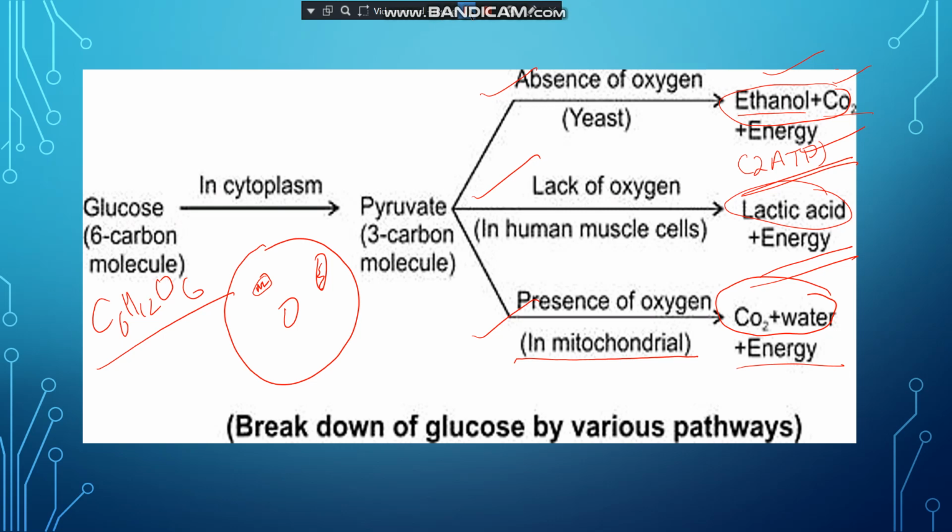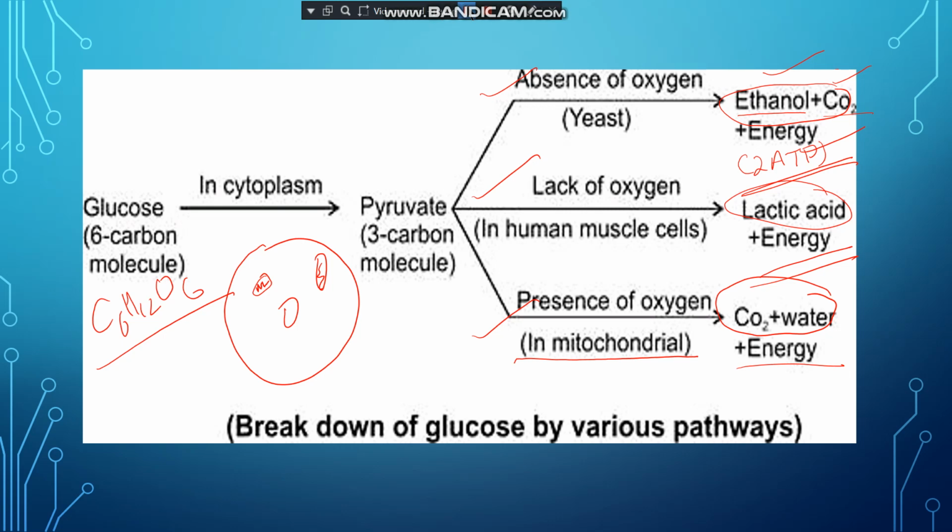Okay, where does it take place? It takes place in the muscle cell. You can see this is the reaction. The glucose converts into lactic acid and releases the energy. This energy is utilized for doing the different functions. And you can also see over here this lactic acid. The complete breakdown of glucose does not take place. The 6 carbon molecule converts into 3 carbon molecules.